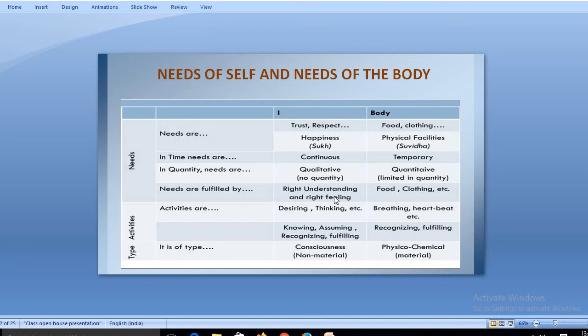Now if I talk about the body, its quantity is actually limited. The body requires limited quantity. If I talk about food, clothing, or shelter, these are all absolutely limited.